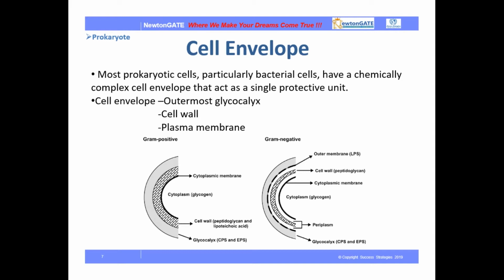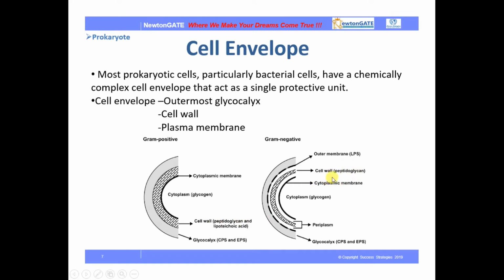So here are the gram-positive and gram-negative bacterial cell walls. Here you can see the cytoplasmic membrane, then the cytoplasm. The cell wall is composed of peptidoglycan and teichoic acid, and the glycocalyx is the outer part. In the gram-negative case, you can see the outer membrane, and the cell wall is composed of only peptidoglycan.